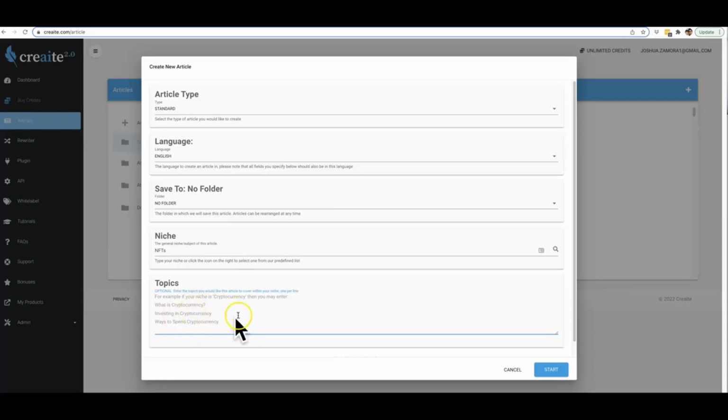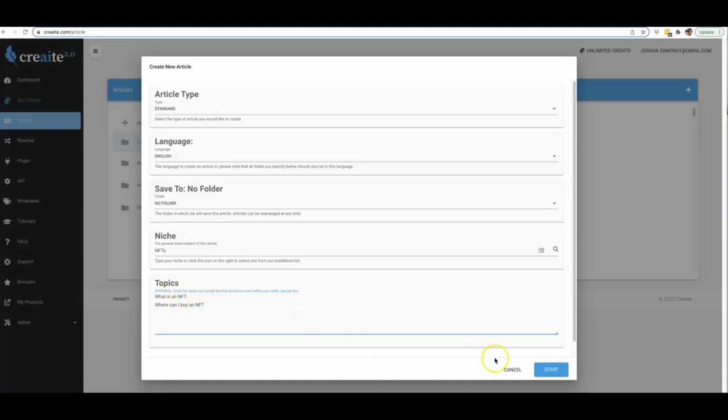Now, specifically, if I want to create some topics on where to go with the article, I can put that down here. You can see we have some help text to give you an idea of what topics should look like, something like: what is cryptocurrency, investing in cryptocurrency, ways to spend cryptocurrency. So for the NFT niche, I'm going to type in what is an NFT and where can I buy an NFT. Now Creaite knows that I want an article written around the NFT niche, but specifically covering what is an NFT and where can I buy an NFT.